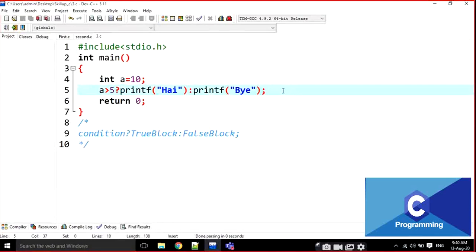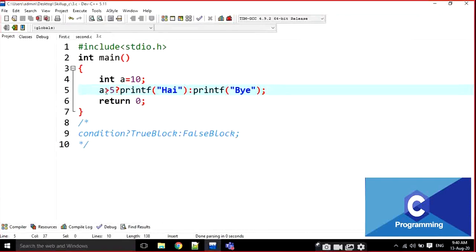Both are the same. There are three parts, right? The first part is the condition, the second part is the true block, and the third part is the else block, the false block, sorry. Now, is it true or not? A is greater than 5. Is it true? Yes.